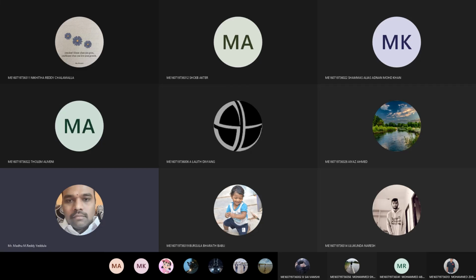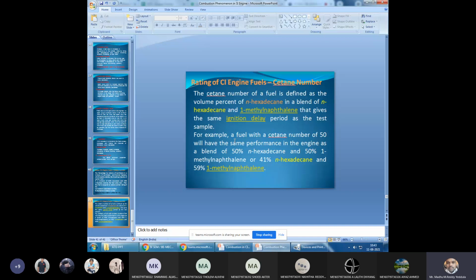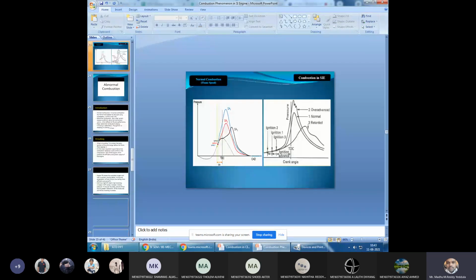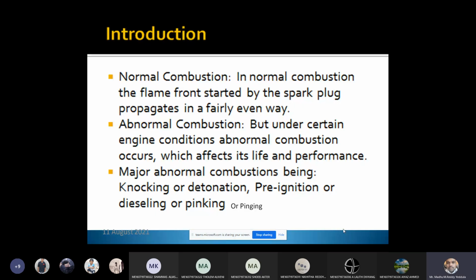in SI engine. Okay. So today's topic is abnormal combustion in SI engine. Right. What is meant by abnormal combustion?